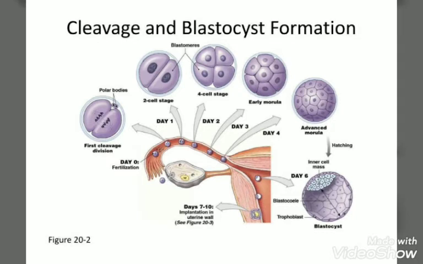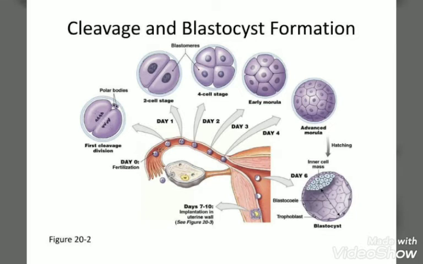Now, the haploid nucleus of the sperm and the haploid nucleus of the ovum fuse together to form a diploid zygote. After fusion of the male and female gametes, the zygote would carry either XX or XY chromosomes, depending upon whether the sperm carrying X or Y fertilizes the ovum. This will be more clear to you when you study genetics.